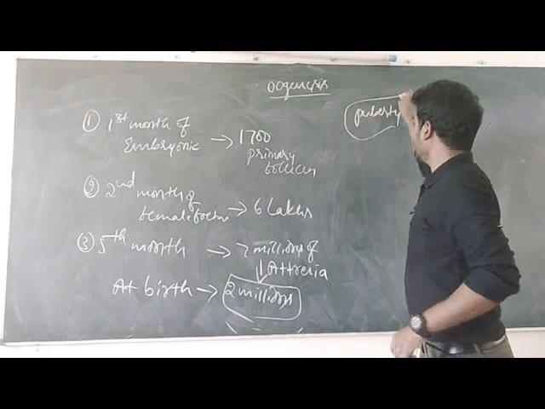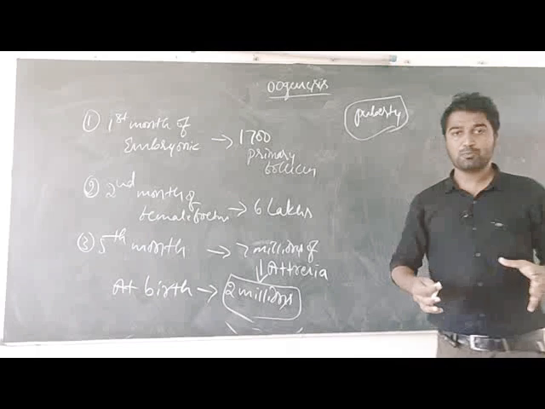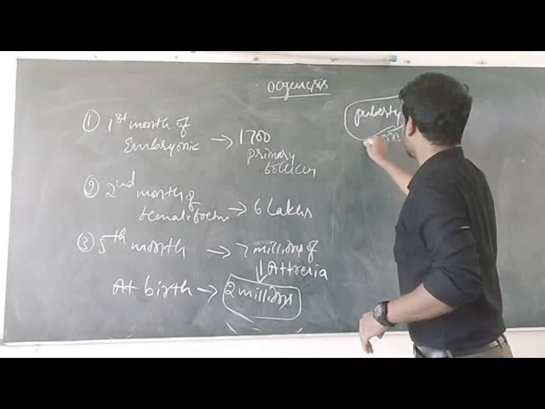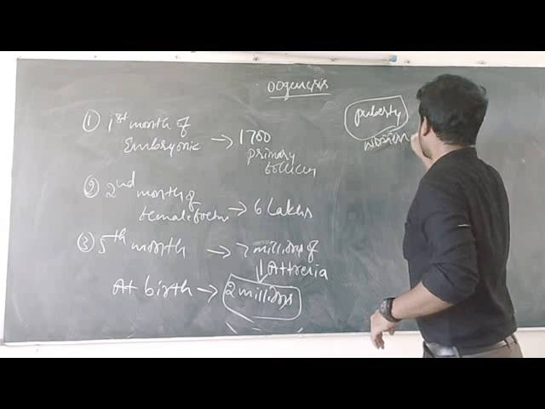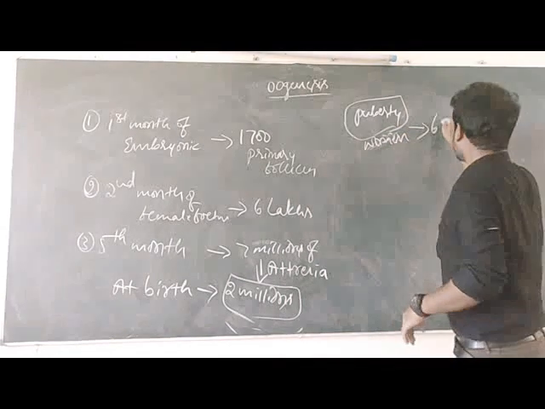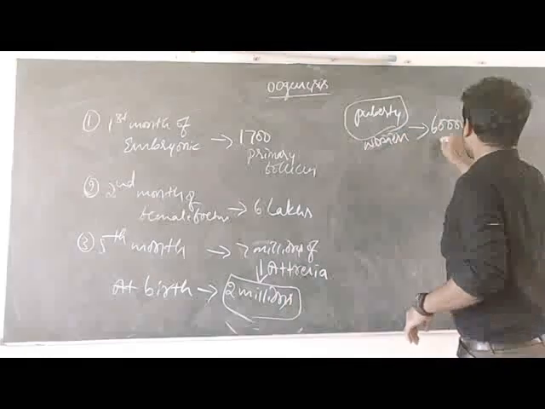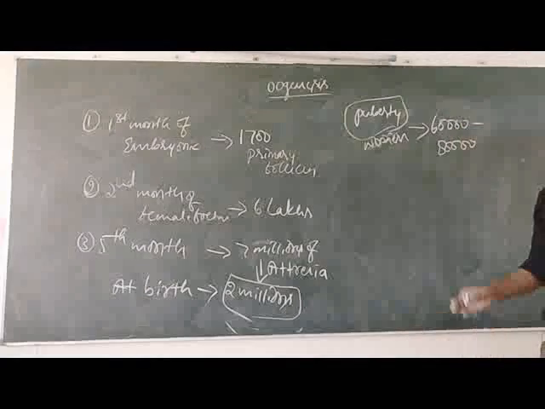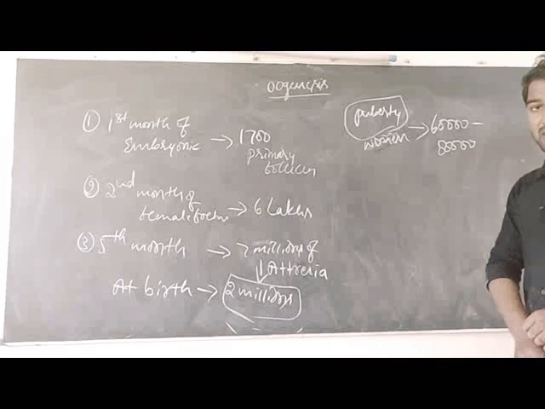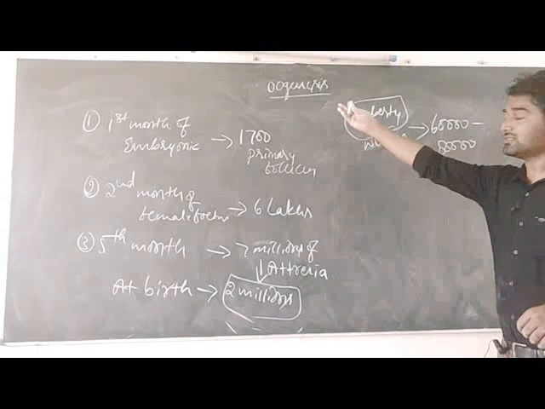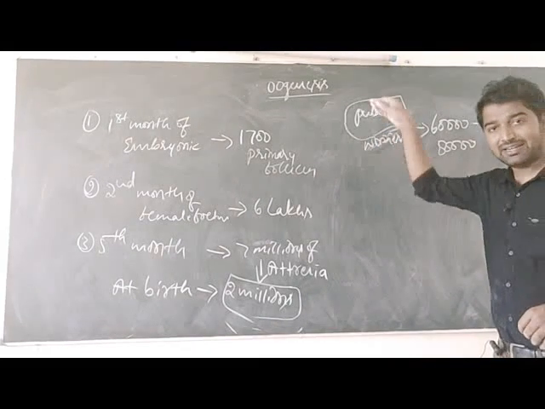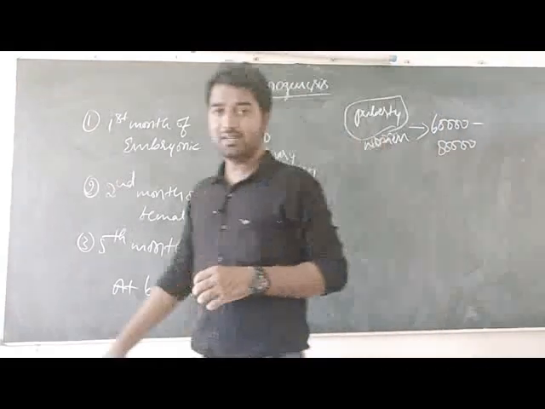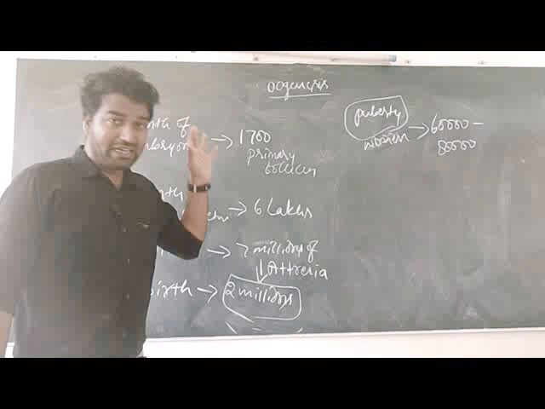In a pubertal woman, the number of primary follicles is 60,000 to 80,000. And now again the oogenesis process starts from puberty, and we will discuss this process in detail.